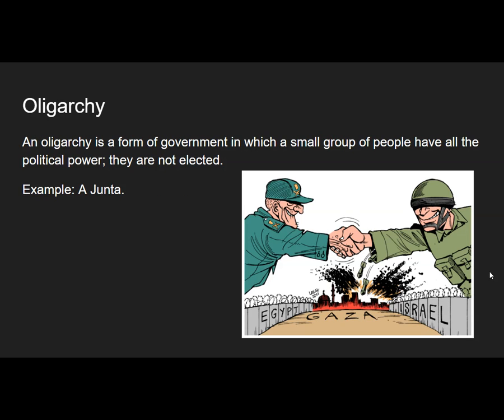The third form of government that I would like to talk about is oligarchy. An oligarchy is a form of government in which a small group of people have all the political power, and these people are not elected. An example of this would be a junta. A junta is a small group of military officers that take over and rule the country by force.